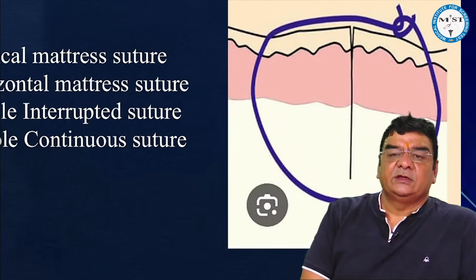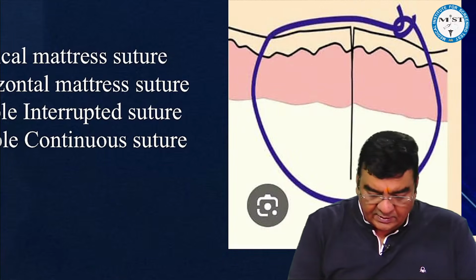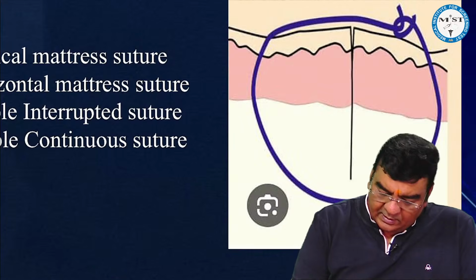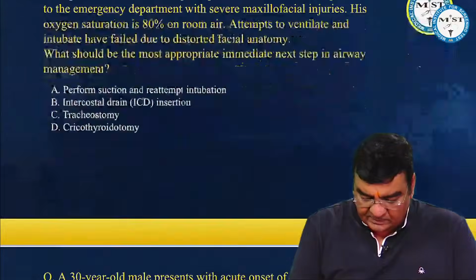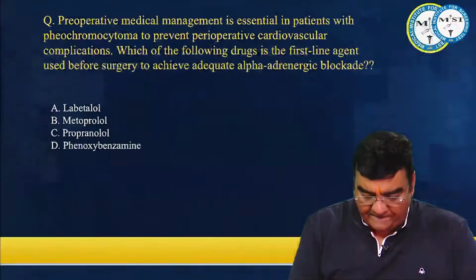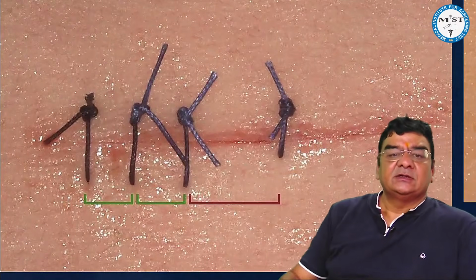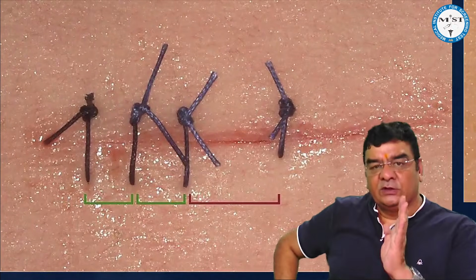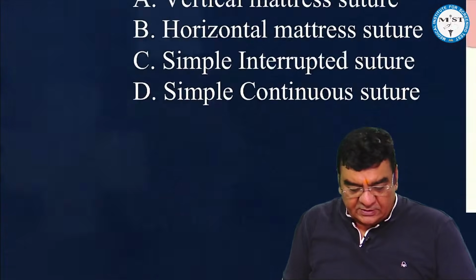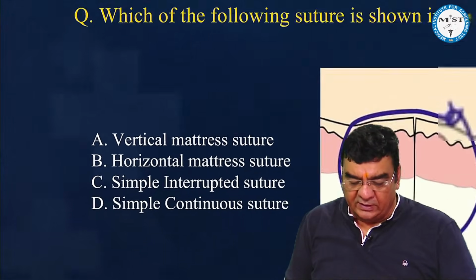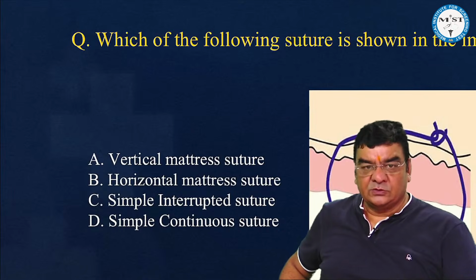There was an image not exactly like this, but something similar. They were asking what the type of suture is, and the options were vertical mattress suture, horizontal mattress, simple interrupted, or simple continuous suture.